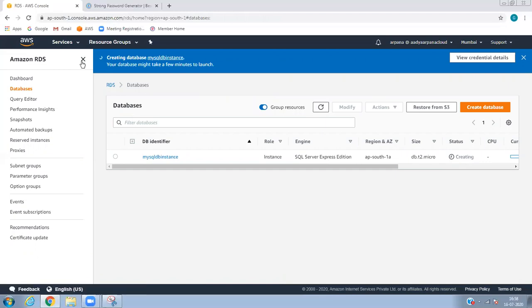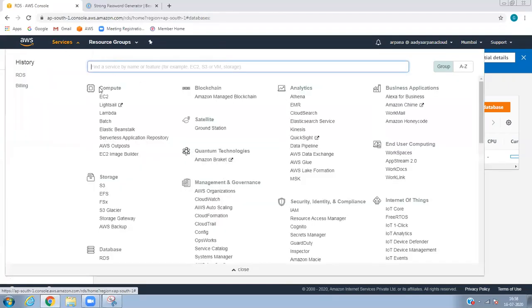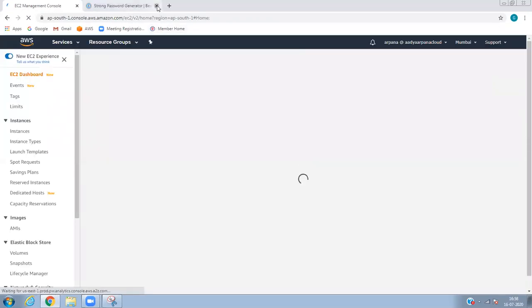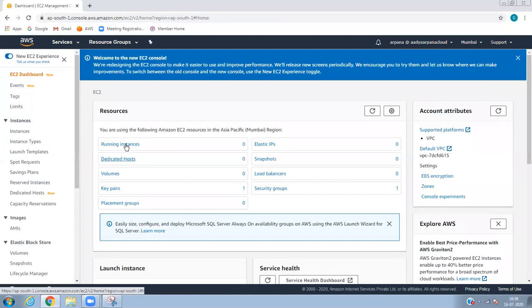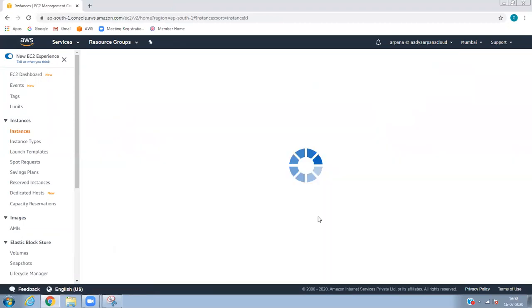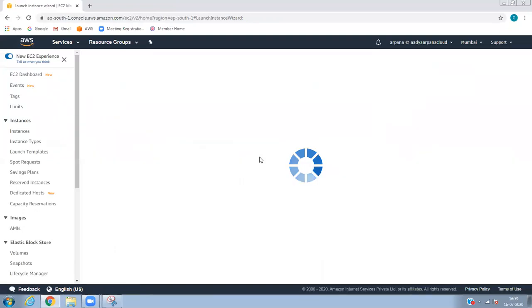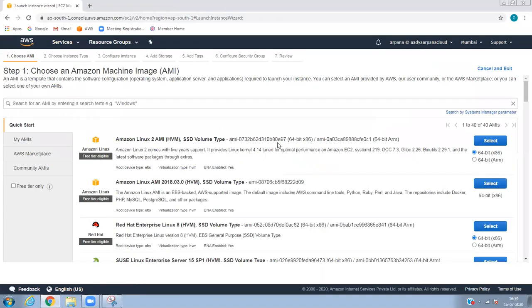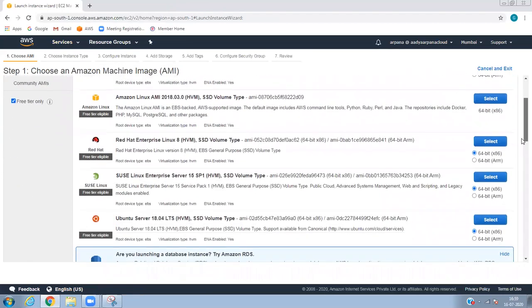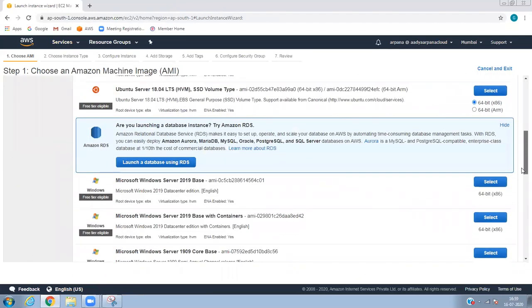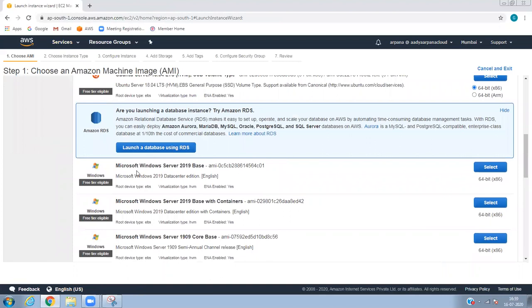Meanwhile, we can create an EC2 instance for Windows. Instead of the desktop, we can launch from the server itself, so we can install Windows Server. I'm just using the Windows Server 2019 base.